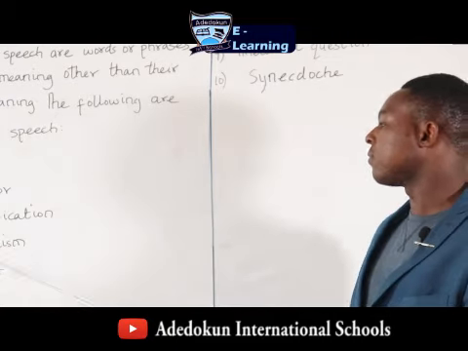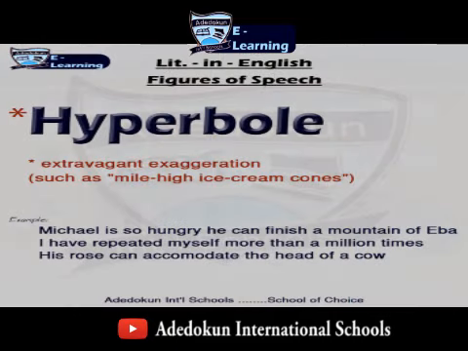Now we have hyperbole. What we're trying to say there is that "hyper" means too much. When you say someone is hyper, or something is hyper, that means it's too much. So hyperbole is a figure of exaggeration, when you exaggerate something because of its effect.